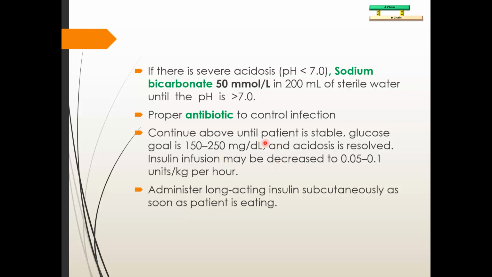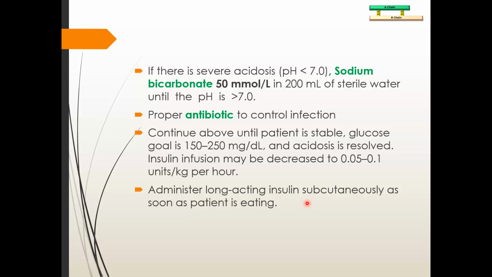When the patient becomes stable, you can decrease the insulin infusion to 0.05 to 0.1 unit per kg per hour. And after some time, if the patient is stable for quite a time, then you start his usual insulin therapy, that is long acting insulin subcutaneously.